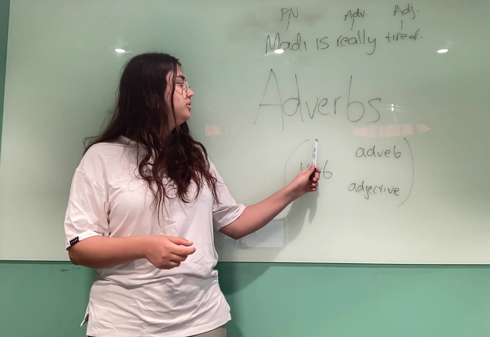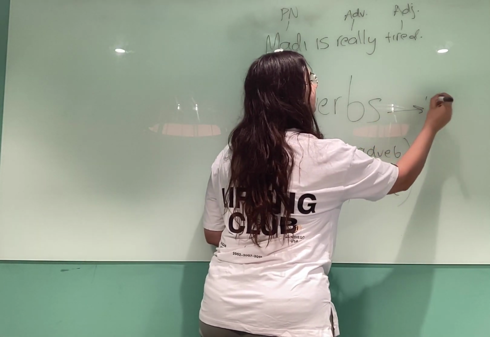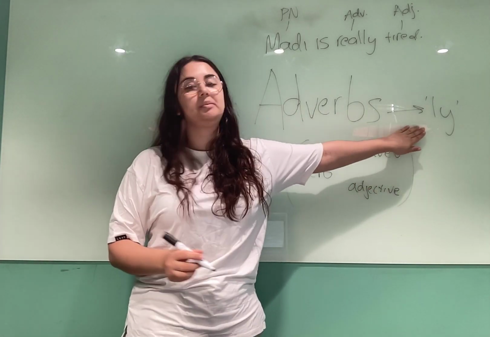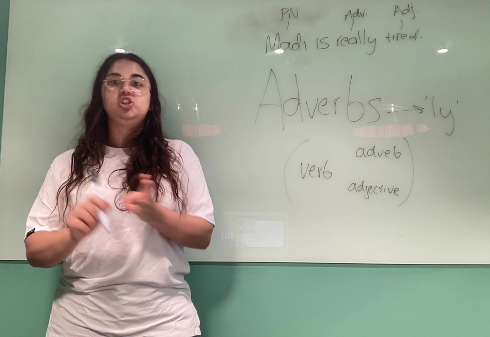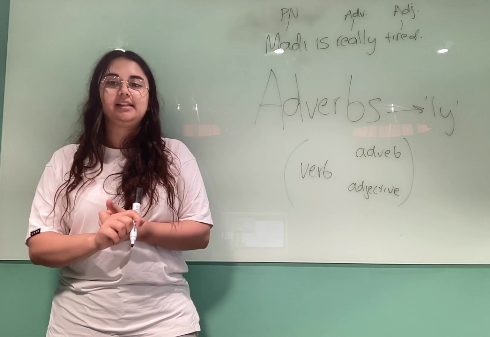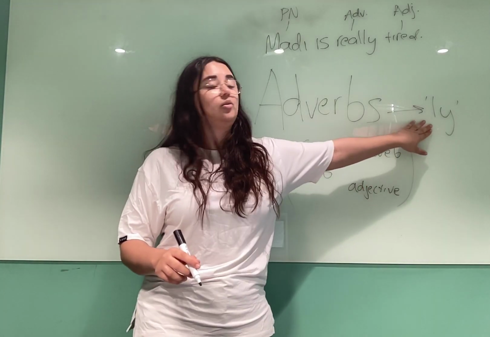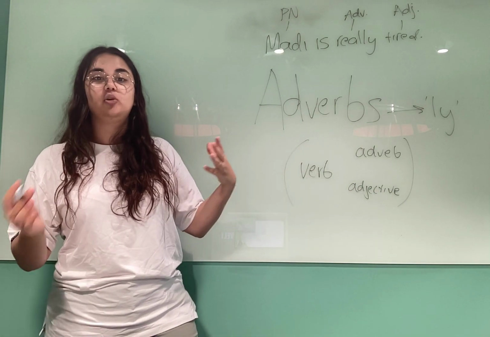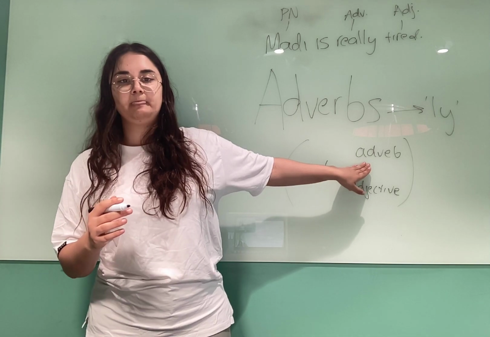Tricks. How will we identify adverbs? A really common trick is if it ends in ly, it is probably an adverb. Slowly, quickly, gingerly, ecstatically, happily, joyfully. All of those words or lexemes end in ly, and they are adverbs because they're giving extra information or modifying verbs, adjectives, or adverbs.